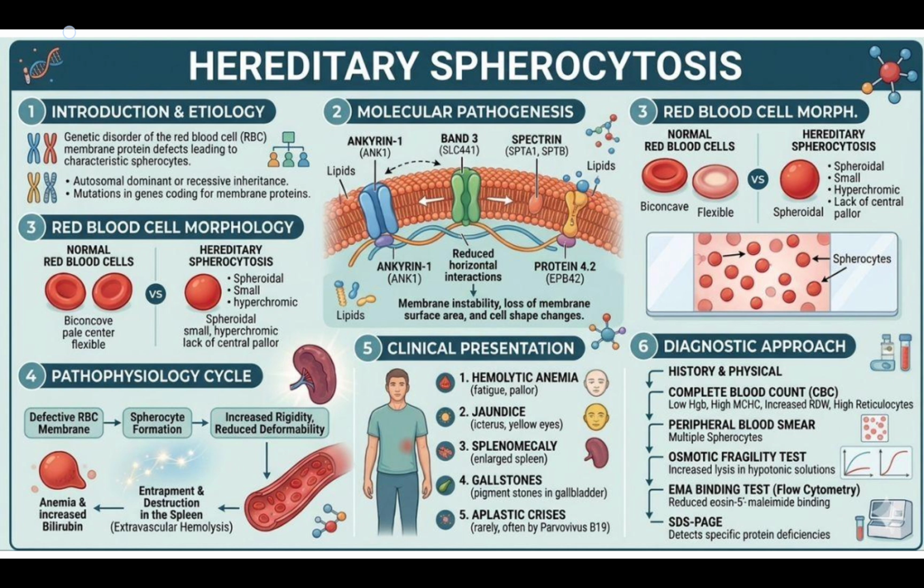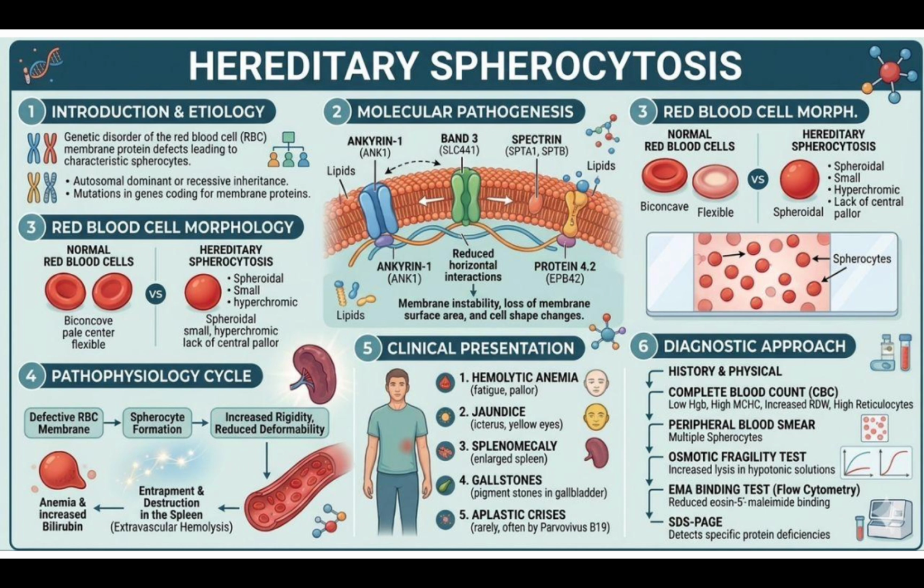If you want to diagnose hereditary spherocytosis, first we will do history and physical examination. Then we will do a complete blood count, in which there is decreased hemoglobin, increased MCHC, increased RDW, and high reticulocytes. In the peripheral blood smear, there are multiple spherocytes. In the osmotic fragility test, there is increased lysis in hypotonic solution. In the EMA binding test, there is reduced eosin-5-maleimide binding. And at last, the SDS-PAGE test detects specific protein deficiencies. This is all about hereditary spherocytosis.